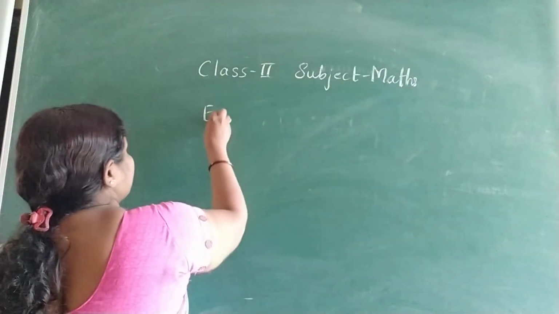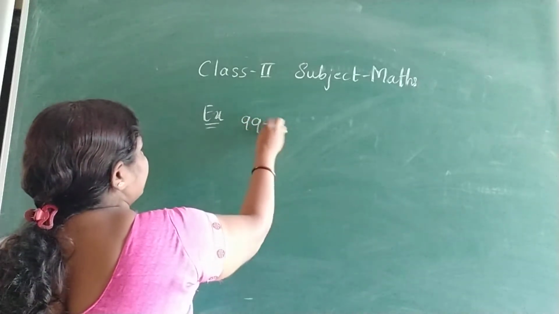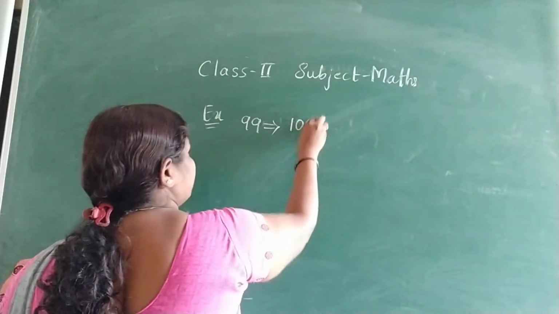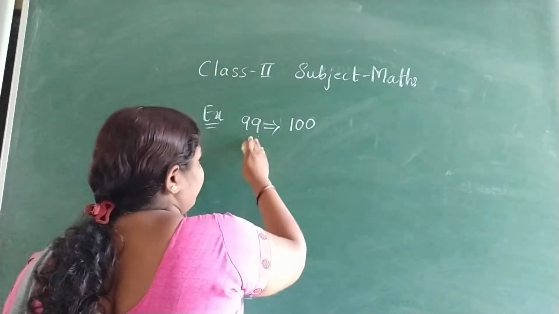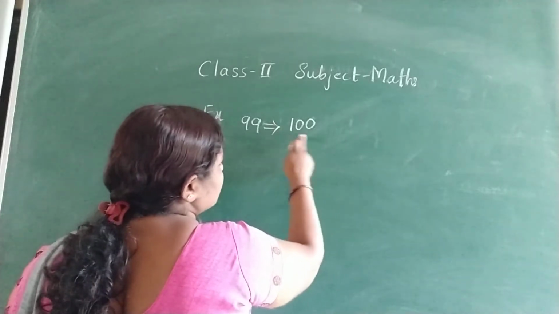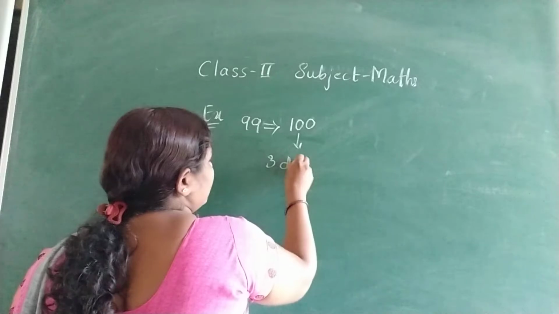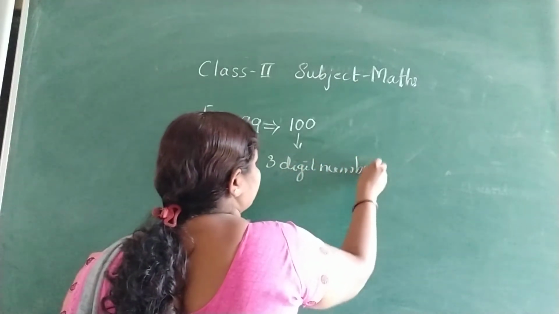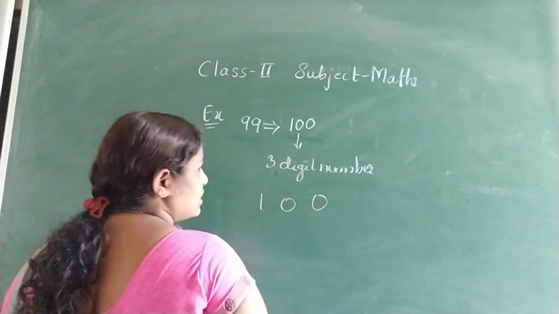For example, after 99, what will come? 100. 99 is a 2-digit number. If we add 1 to 99, we will get 100. So 100 is a 3-digit number. So let's discuss places.